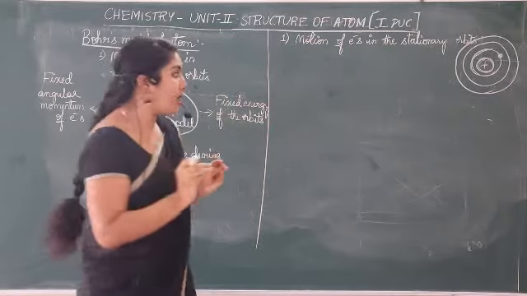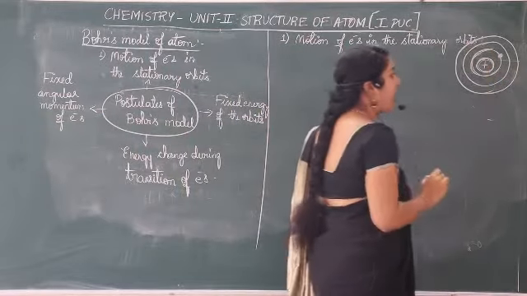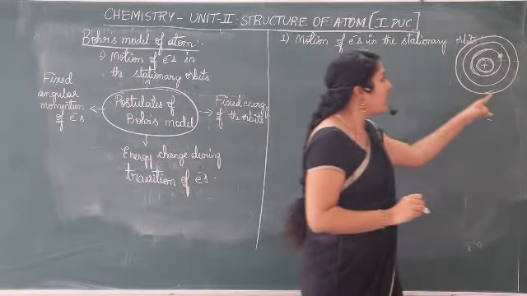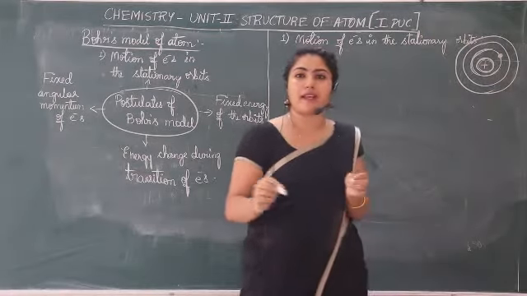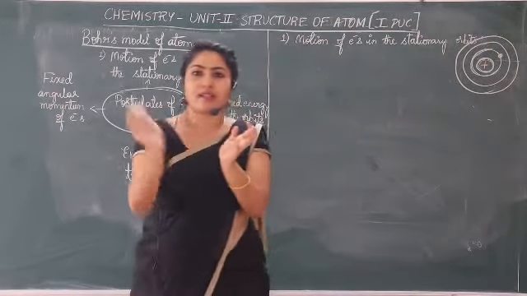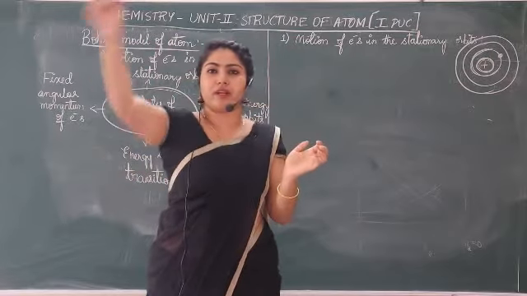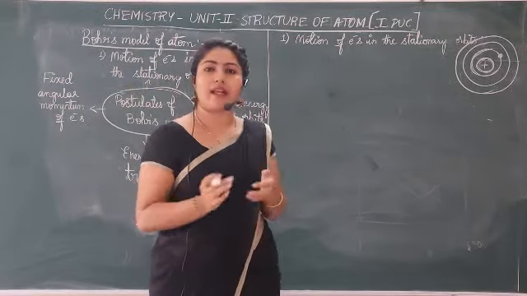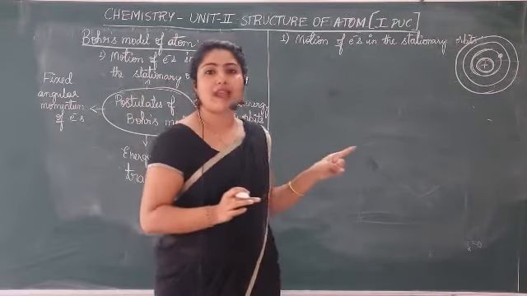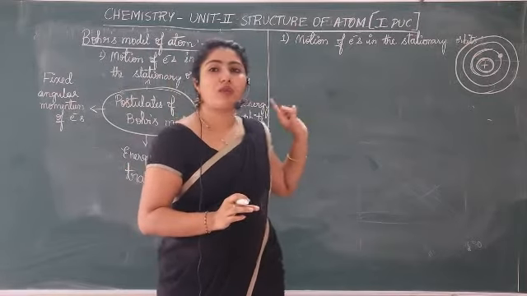In a fixed orbit, it revolves around, he said, and it is concentrically arranged around the nucleus. Concentrically arranged means around the nucleus, one orbit, then the next electron will be revolving in the next orbit, like that.